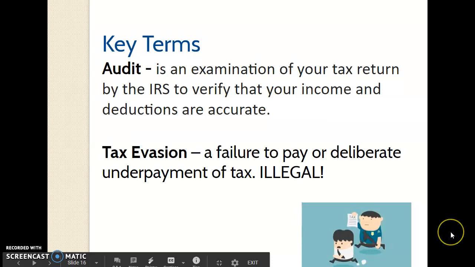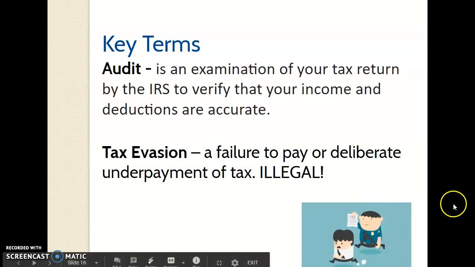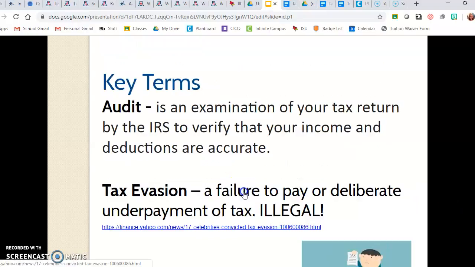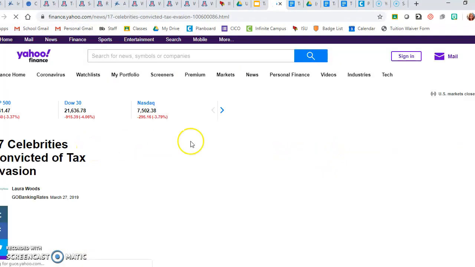Okay, an audit is when the IRS is going to examine your tax returns more thoroughly. They may ask for bank records and other ways to verify your income and deductions are accurate. They do these randomly, or if there's something that has been a red flag to them, they will choose to audit you. It's a scary time, but as long as you're being truthful when you're filing your taxes, you'll be fine. Tax evasion is when you fail to pay or deliberately underpay taxes. This is illegal, and the IRS will eventually figure it out.